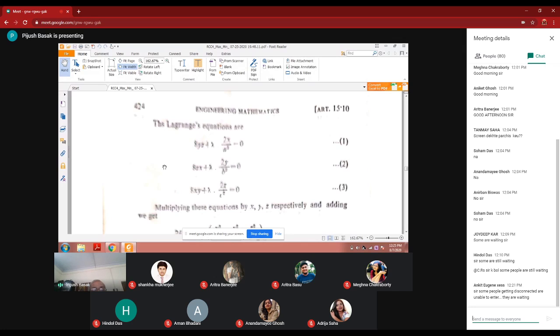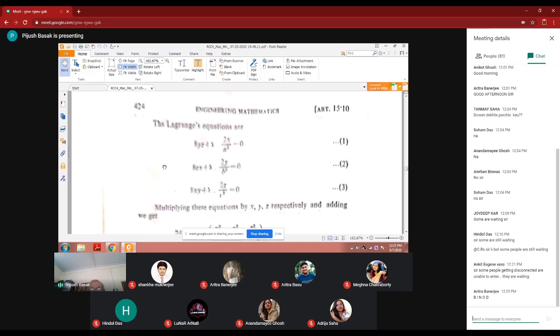Just you have to write del f by del x plus lambda del phi by del x, bracket close, dx. This is the Lagrange equation. First one, second one, third one. Three equations will be given. This is the first one, second one, and third one.